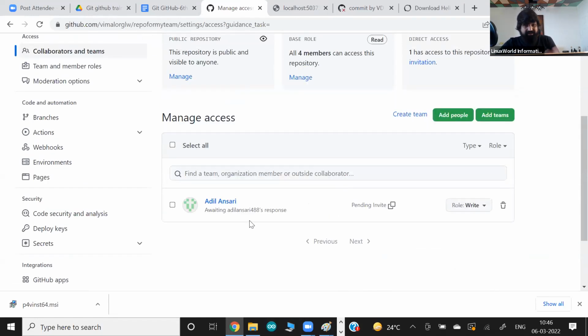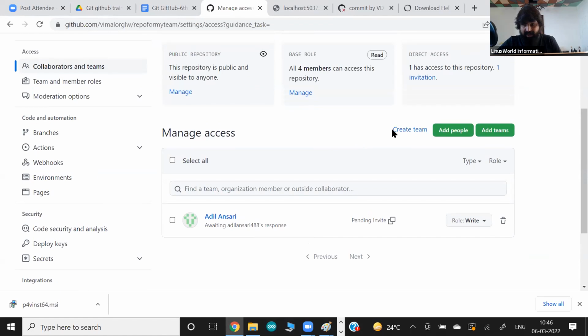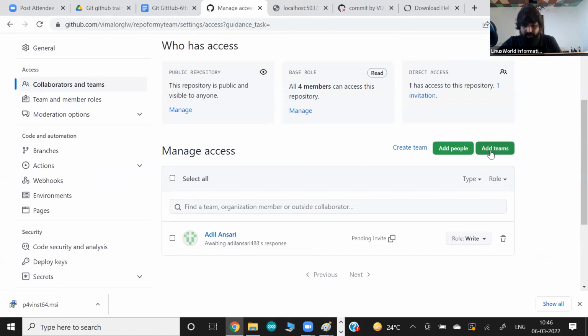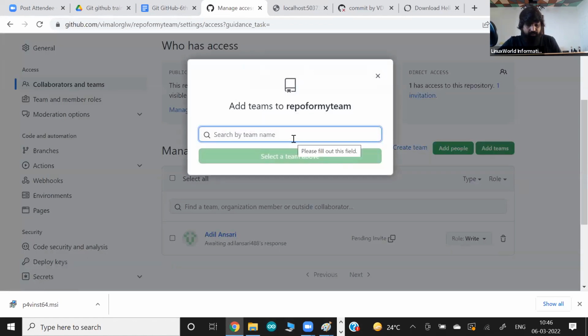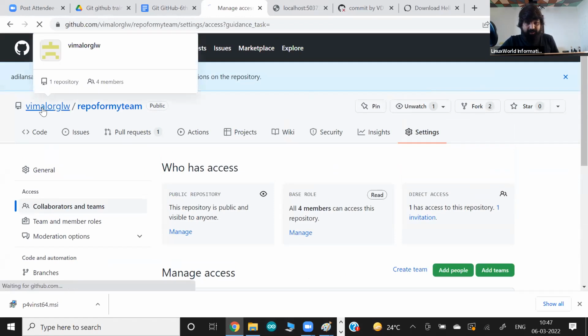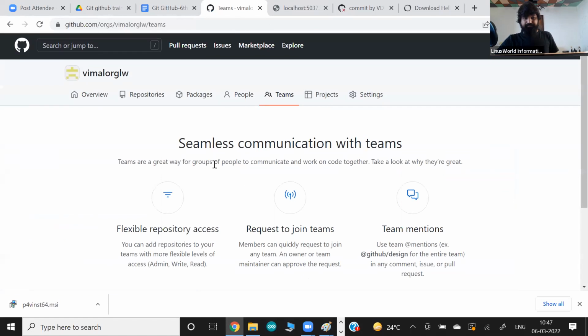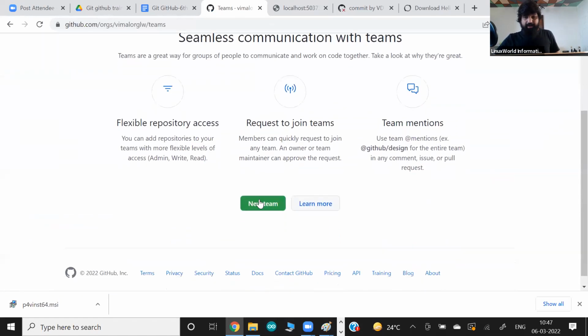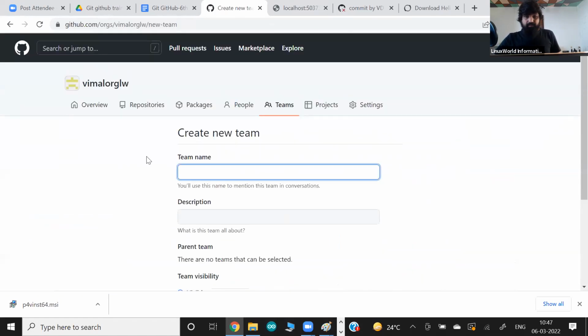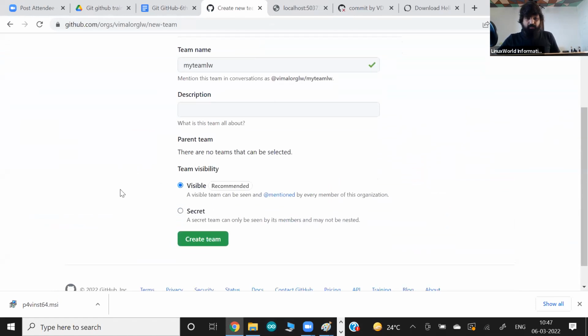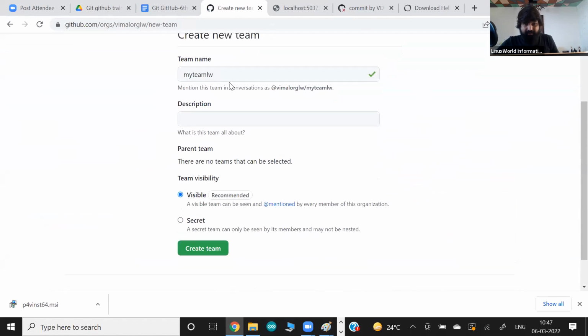Same thing, in this project I can also add a team. But the team I haven't created yet. So we can go into my organization and create a team. This is the team section we have. I'm going to create a new team. This is my team for Linux World, and this is the team I created.